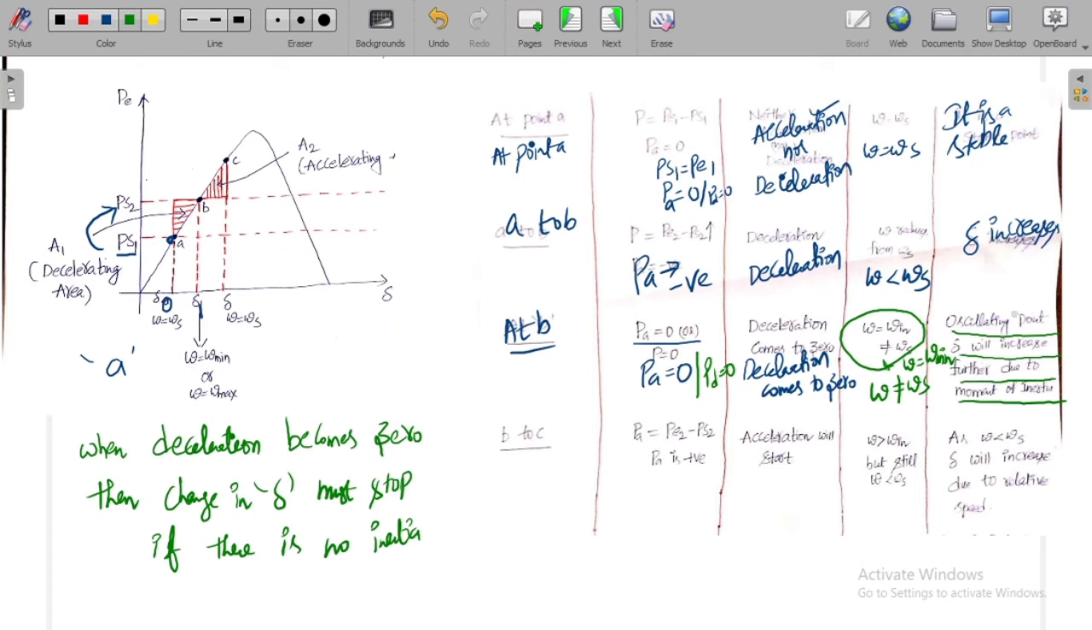Because of moment of inertia. That is the reason why the delta value starts increasing from B. Now what happens at B to C?